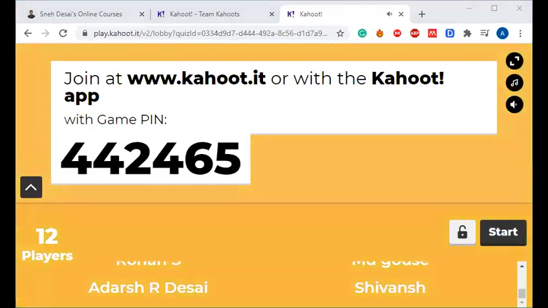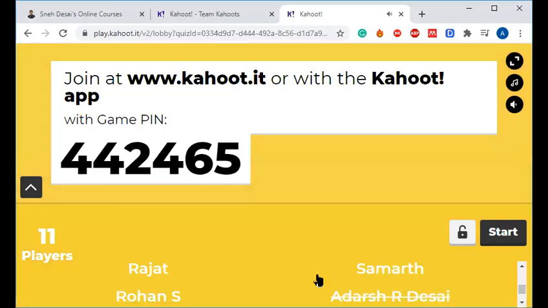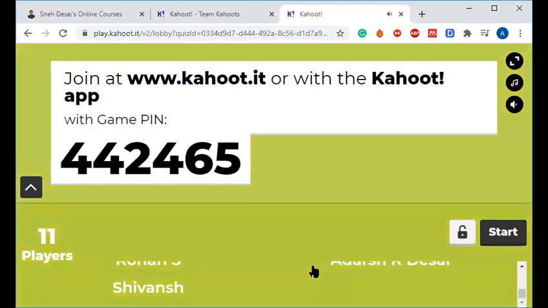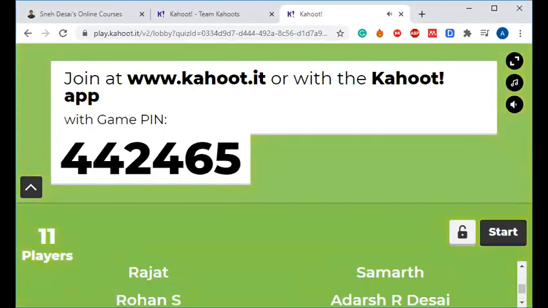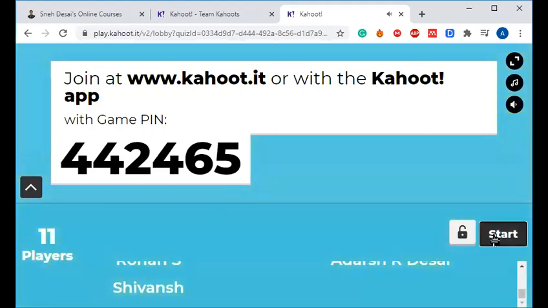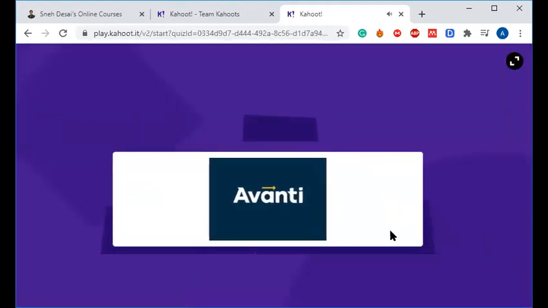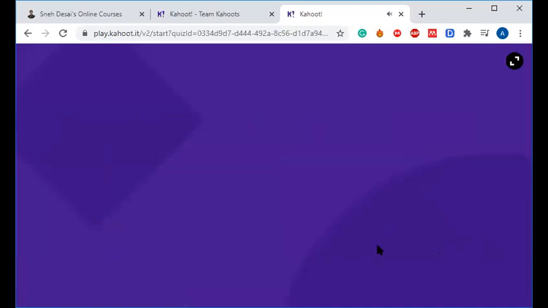Okay. It's hanging. That means net problem, Apurva. 12 players. I'll wait for 1-2 minutes and then I will start. Okay, let us start. You can join in the continuation of the game also. There is an option to enter the pin. You can enter the pin now as well.